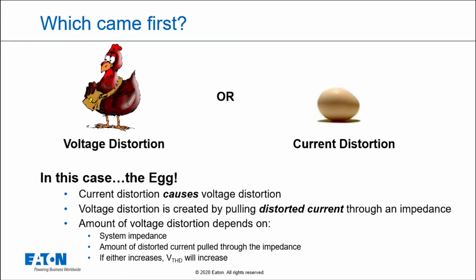Am I a normal utility source? Am I a generator source? Am I a big load on a small system? Am I a small load on a big system? And the amount of distorted current that goes through that impedance really increases the harmonic distortion.